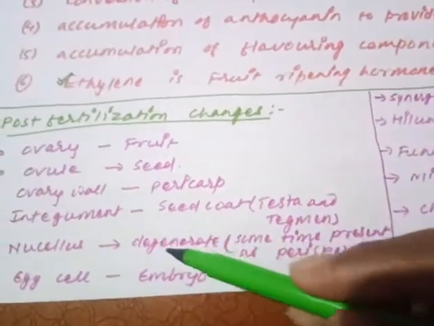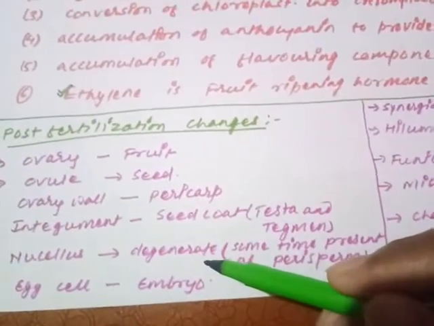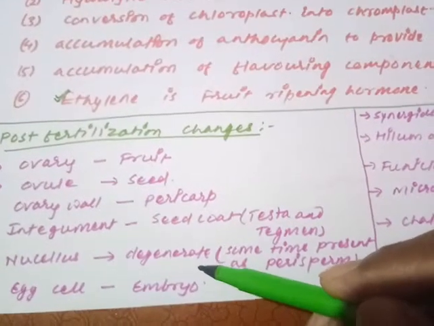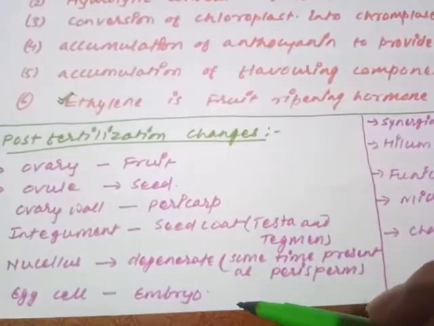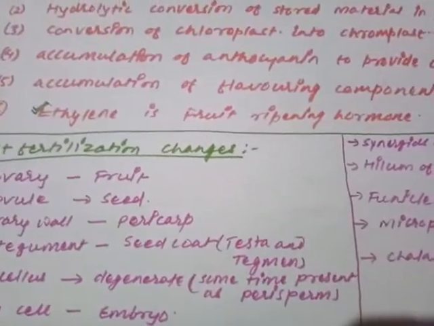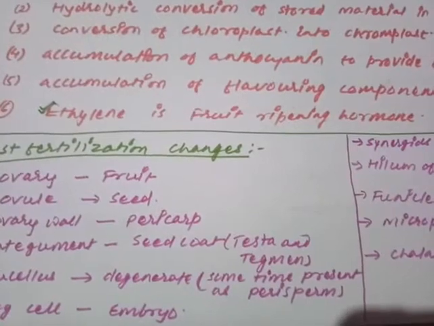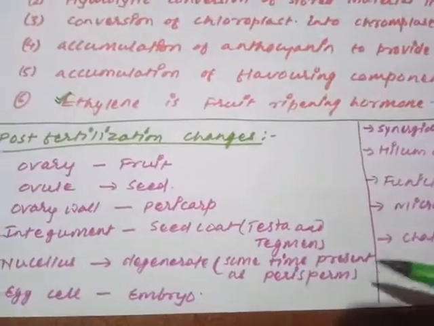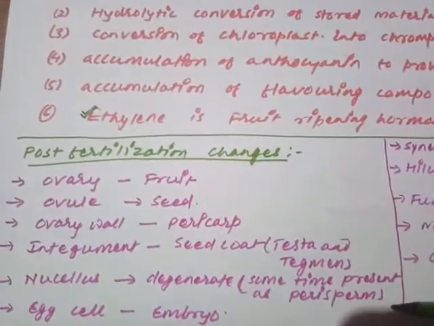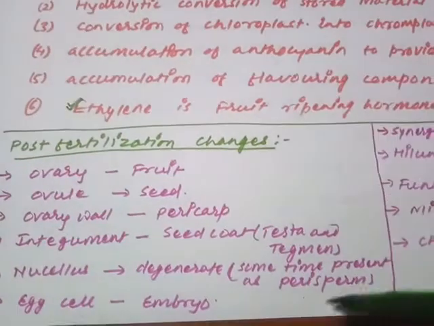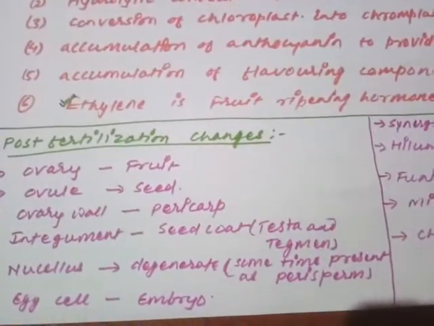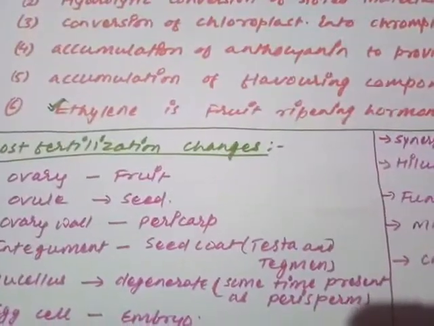The nucellus is usually consumed, as it is required for providing nutrition, but in some cases it may be present as a rudimentary structure. It may be persistent. Such seeds are called perispermic seeds. So whenever nucellus is present, it is called what? Perisperm. The egg cell converts into the embryo, and that inactive embryo is called seed. So the egg cell converts into the embryo.